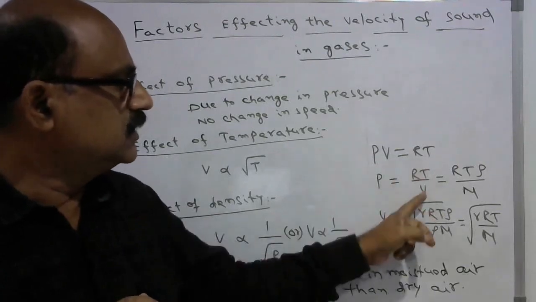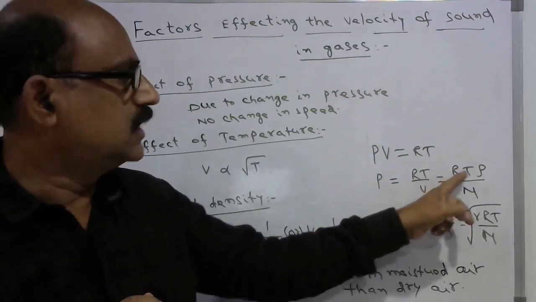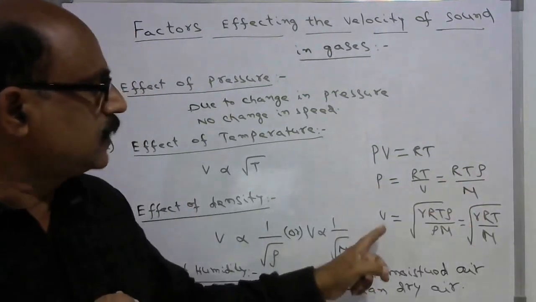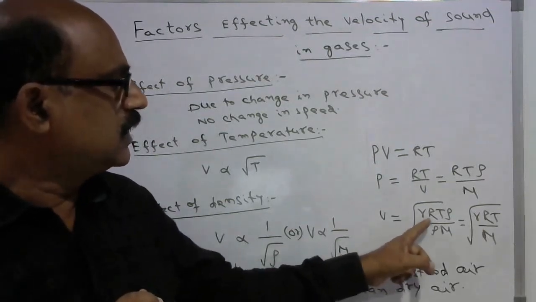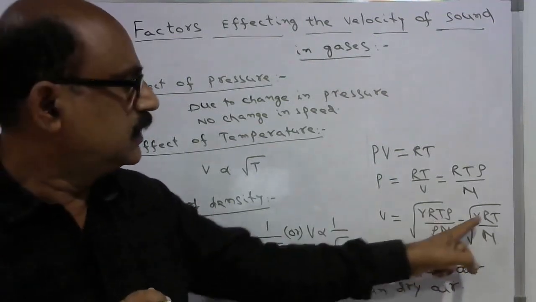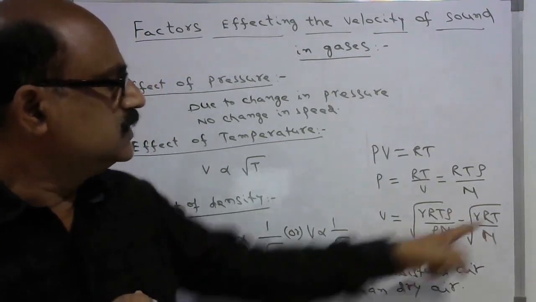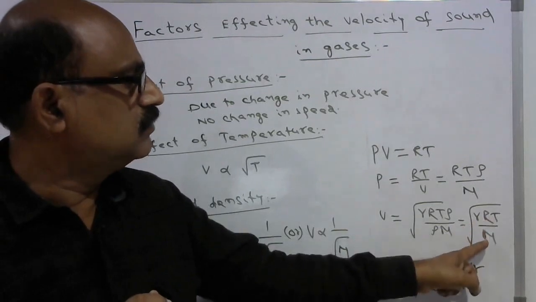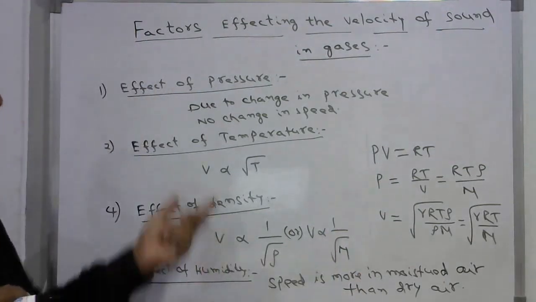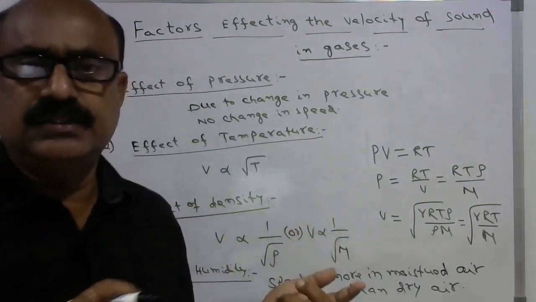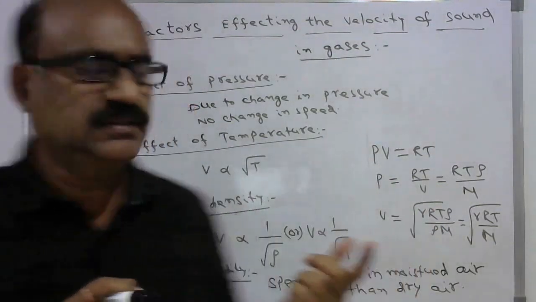So P is equal to RT by V. We can write this in terms of the density and molecular mass, that is P equal to RT rho by M. So the speed of sound according to Newton-Laplace formula is under root gamma P by rho, which gives gamma RT by M under root. In this equation, gamma, R, M are constant for a given medium. Therefore, the speed of sound in gases is directly proportional to the square root of the absolute temperature of the gas.